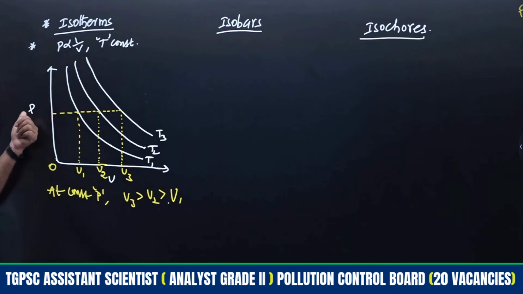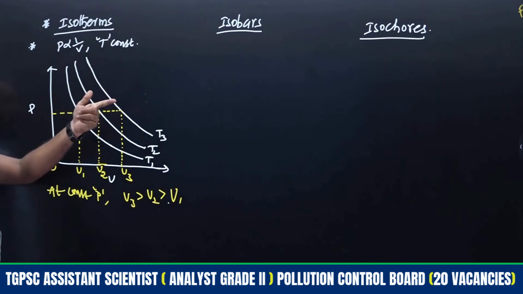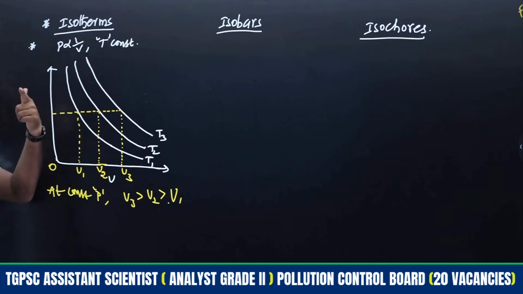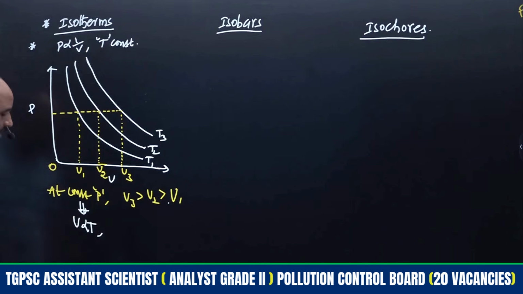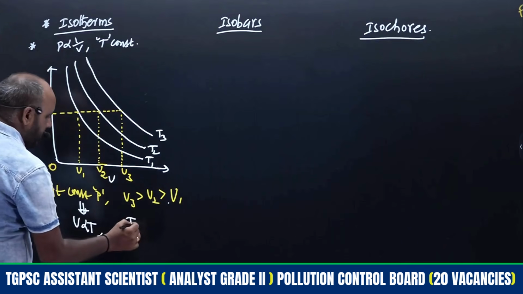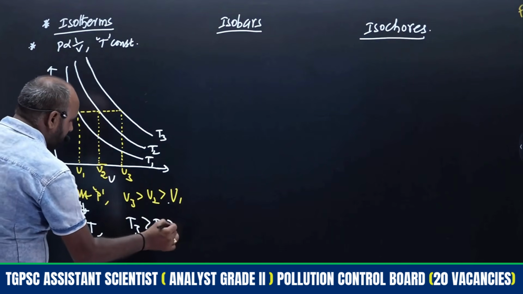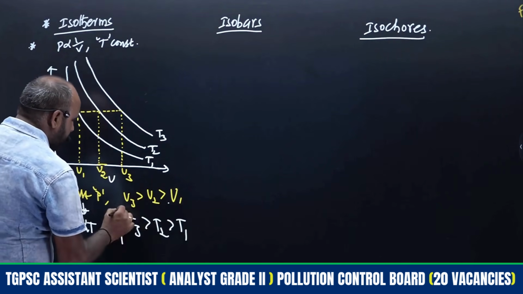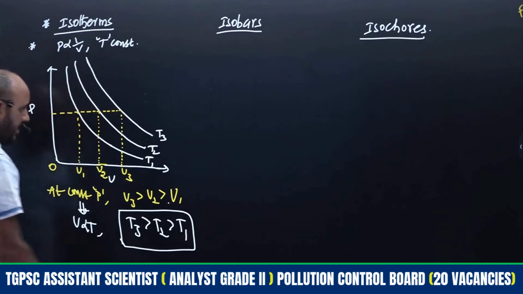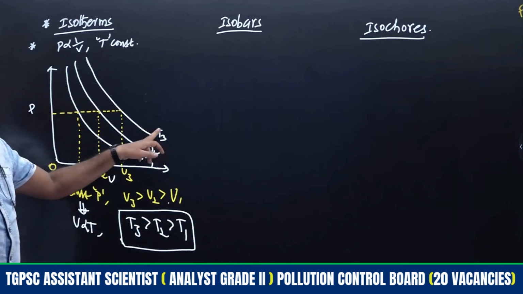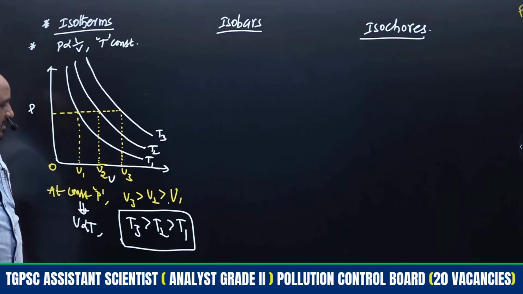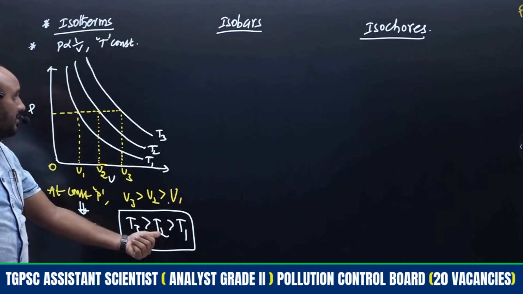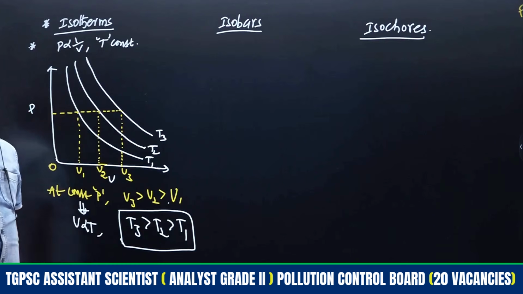But at constant pressure, Charles law is applicable, right? At constant pressure, which law? Charles law. What is meant by Charles law? At constant pressure, volume is directly proportional to T. Hence, T3 will be more than T2, which will be more than T1. This is the relation we will get. T3 is the highest temperature, T1 is the lowest temperature. This is the temperature relationship between isotherms.